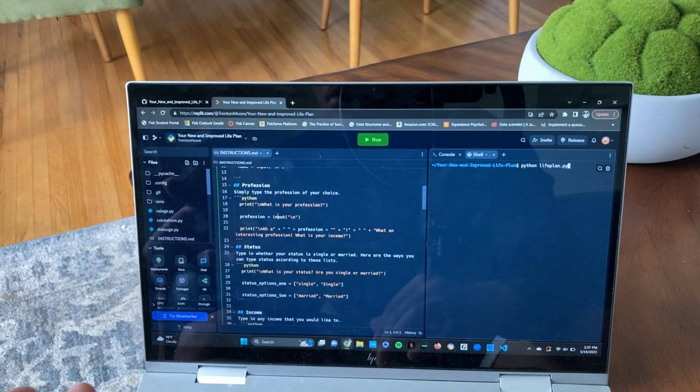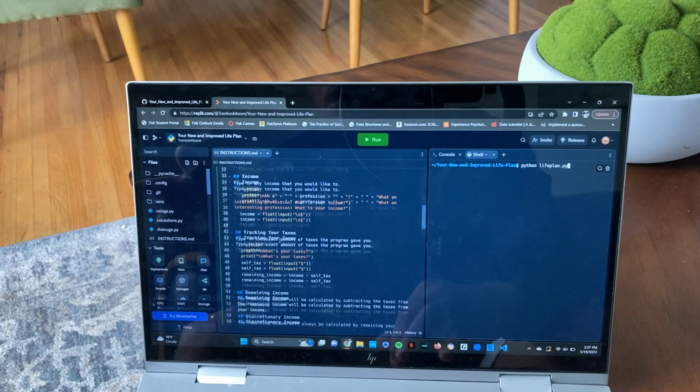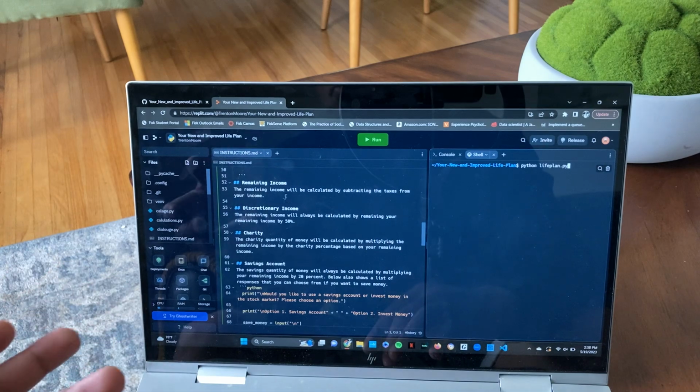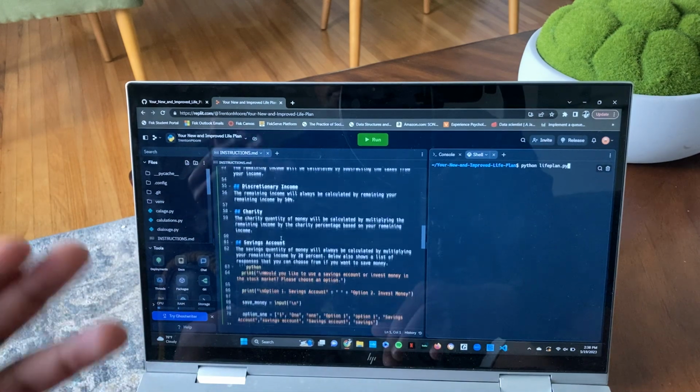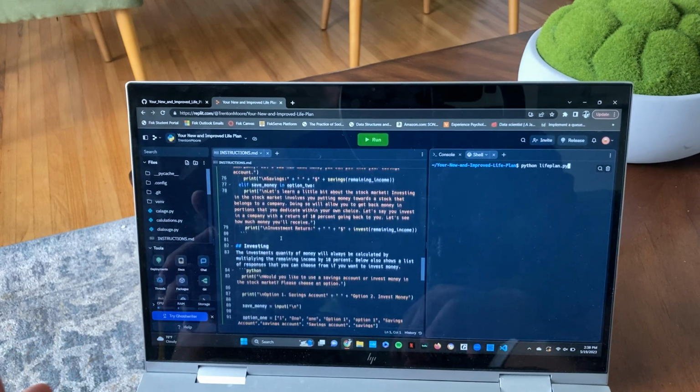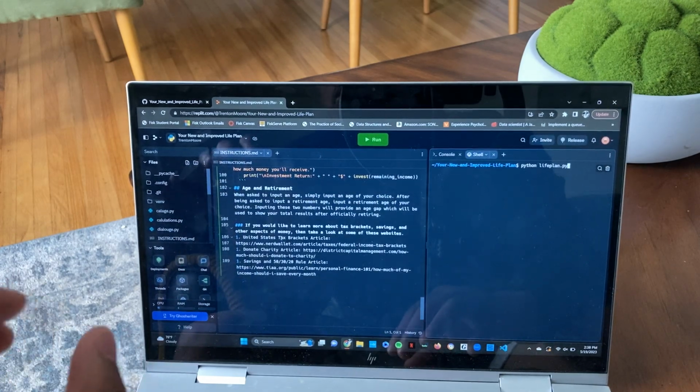Obviously, the profession, the status, all these things are different. Income, nothing new. Taxes, that's nothing new. Remaining income, that's a little bit different. Discretionary income, a little bit different. Charity, pretty similar. Then I gave you all a choice of savings account or investing. And then here's where it gets really cool.